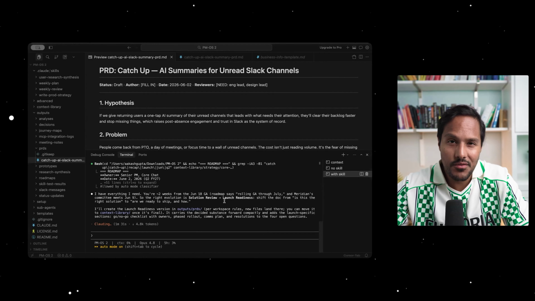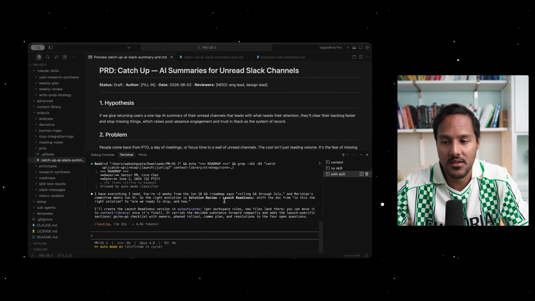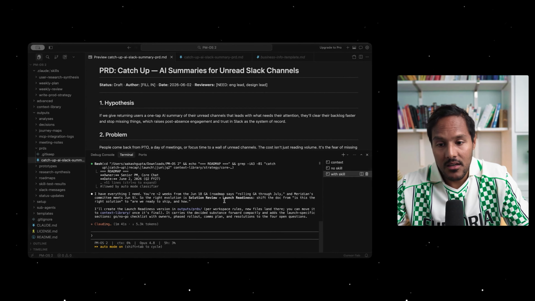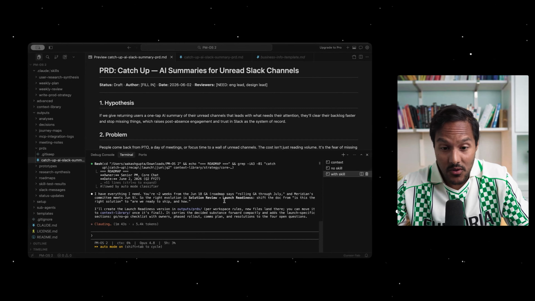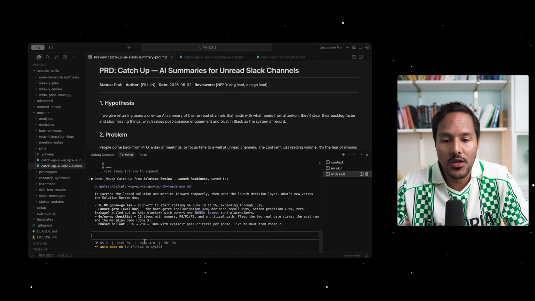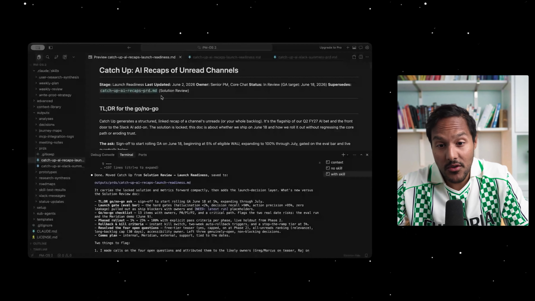Now look at how differently the version with the skill is approaching it. It understands I'm 2 weeks from the June 18 GA. It understands we're moving from solution review to launch readiness. And it's creating a launch readiness version. It's worth understanding exactly how all this worked under the hood. So our skill version PRD is ready.